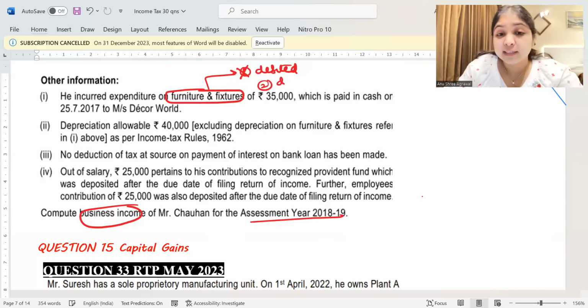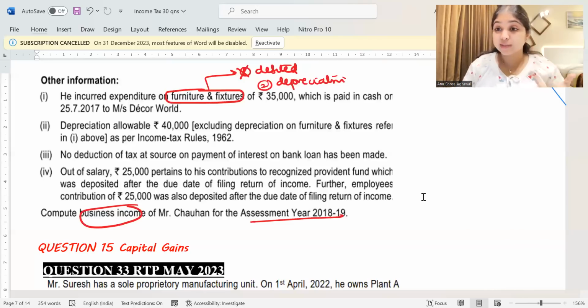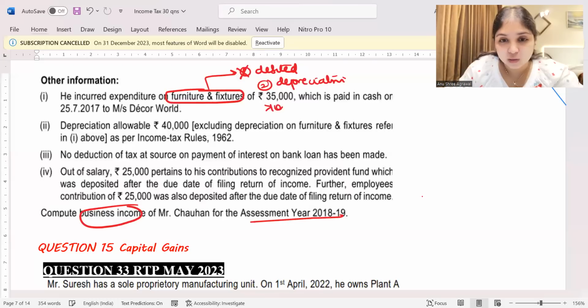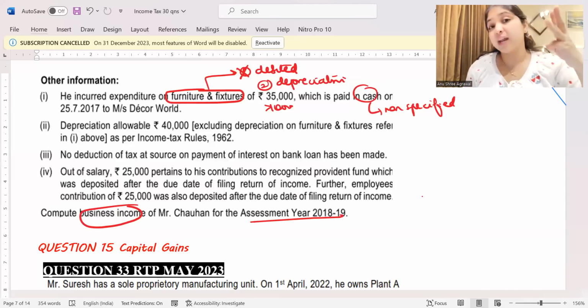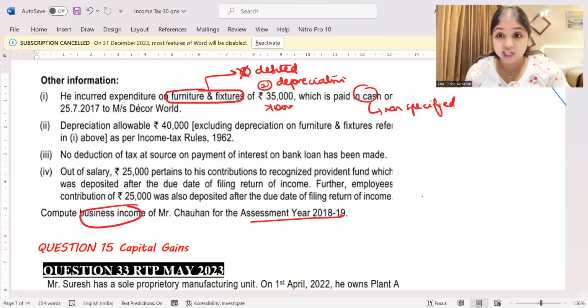Instead, what should you claim? Instead, you should claim depreciation. But here, can I claim depreciation also? In this question, I can't claim depreciation also. Why can't I claim depreciation, guys? Because more than 10,000 I have paid in cash, which is a non-specified mode. Cash is not a specified mode. If you are paying more than 10,000 in one day for one asset to one supplier against one invoice, how should we pay? We should pay only by account payee cheque, account payee bank draft, ECS, or any other electronic mode. Here we have paid it by cash, a non-specified mode. So because we have paid it by non-specified mode, it will not even enter the block. I will not give any depreciation on this asset.